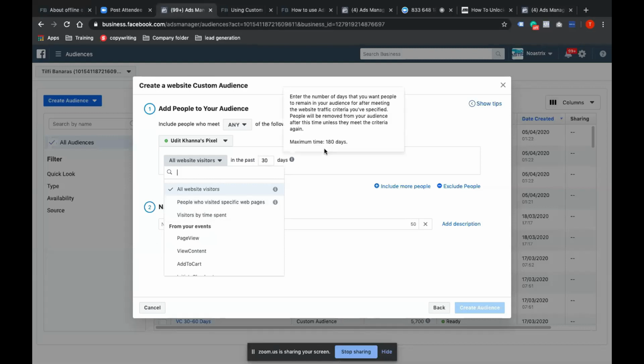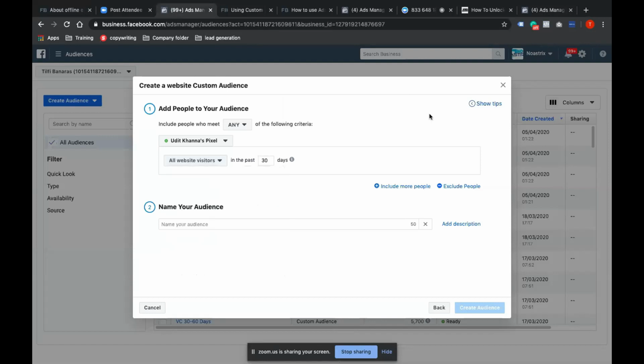So all website visitors. Now I'll tell you, the majority of people who generally make any audience struggle in this: for how many days we need to take into account, and what kind of audience we need to create.